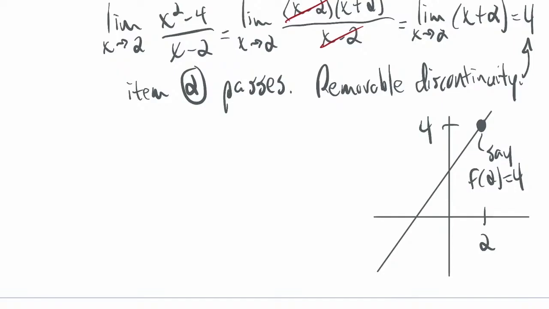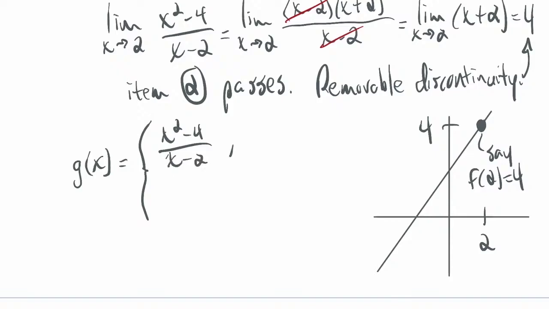I can define a new function, g of x. This function equals x squared minus 4 over x minus 2 whenever x is not equal to 2, and then it's 4 when x is equal to 2. I can redefine the function in terms of a piecewise function and fill in that gap.